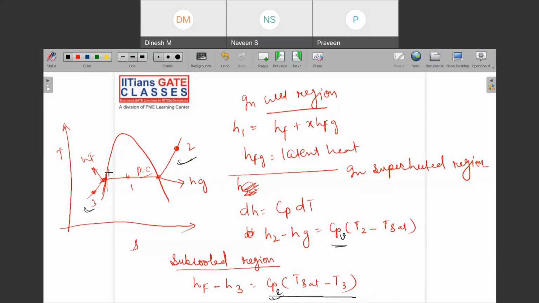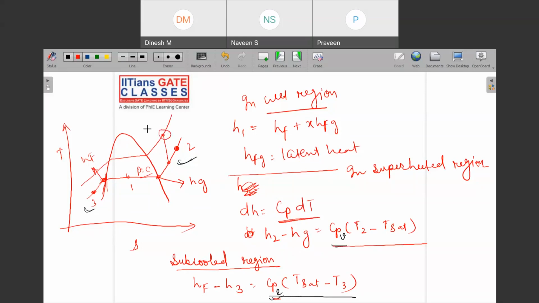So tell me, if somebody has given you another curve, like let us say this one, then the formula H2 equals Cp into T2 minus T saturation, you cannot use between these 2 points. Got the idea? Why?